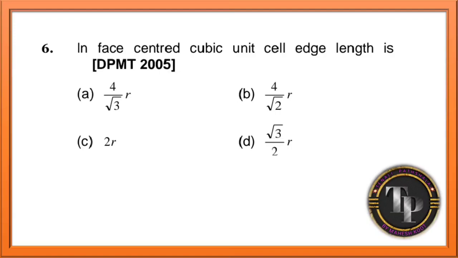Question number 6 here in this concept. In face-centered cubic unit cell, they are asking for edge length A value. You know, A is equal to 4R divided by root 2. That itself is the correct answer for FCC. And for BCC, 4R divided by root 3. Option A for BCC.